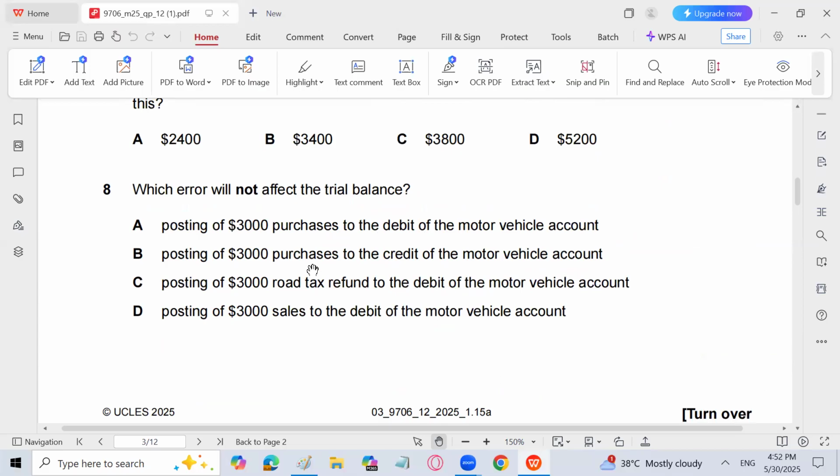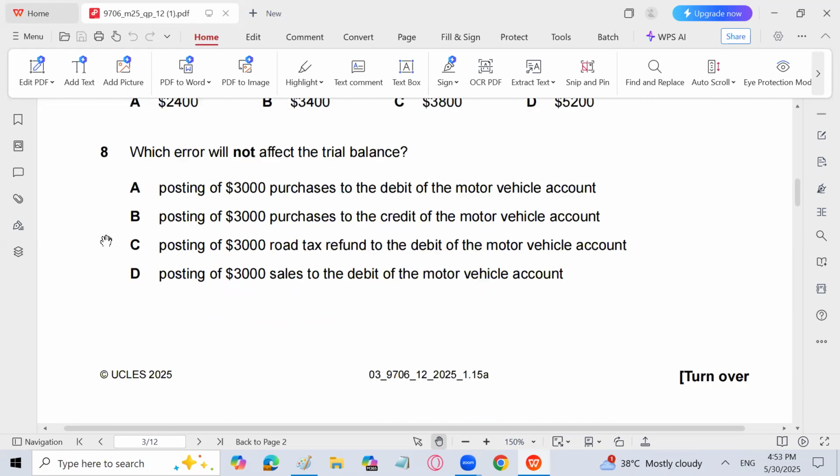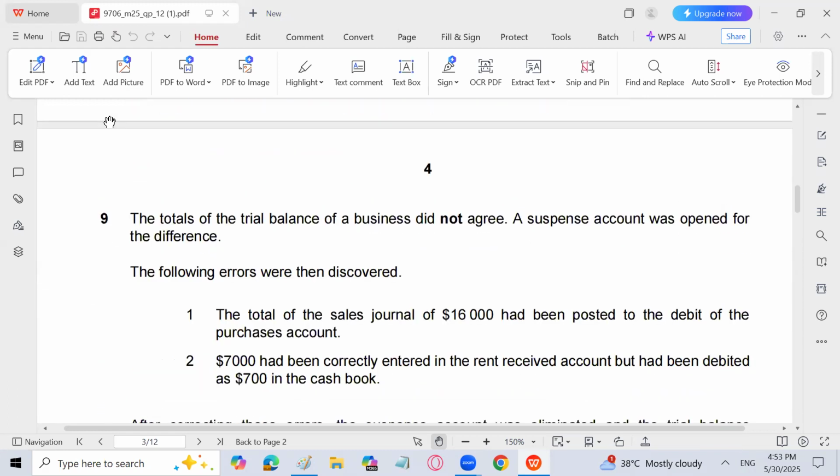B will affect because for purchases we have to give debit, but we have given credit to motor vehicle. 3,000 road tax refund, debit to motor vehicle: it is an income, but we have debited motor vehicle. 3,000 sales credit, but we have debited motor vehicle. So B, C, and D will all have an impact on suspense. So A is the answer, that A will not affect the trial balance.